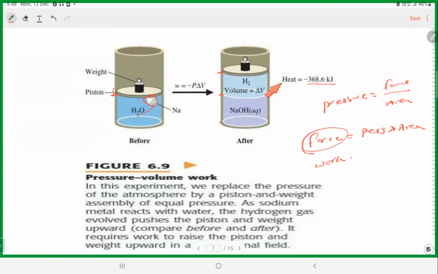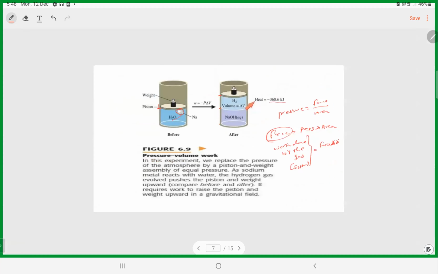So what we call the force here gives us work. Work done by the gas. Here, what is the gas? The gas we are considering as the system. That is equal to force into distance.